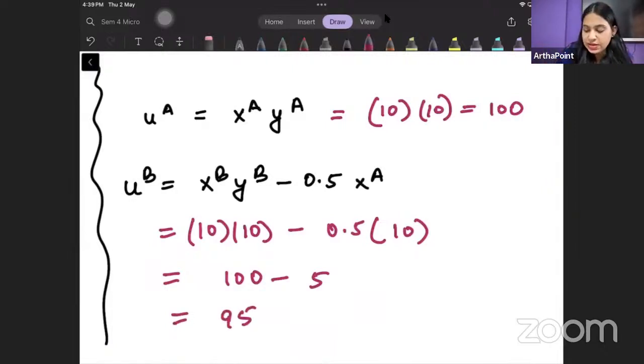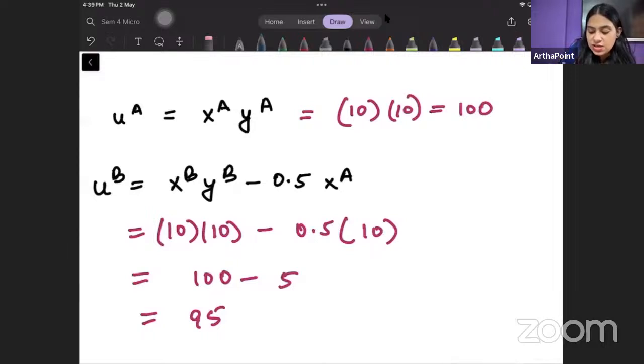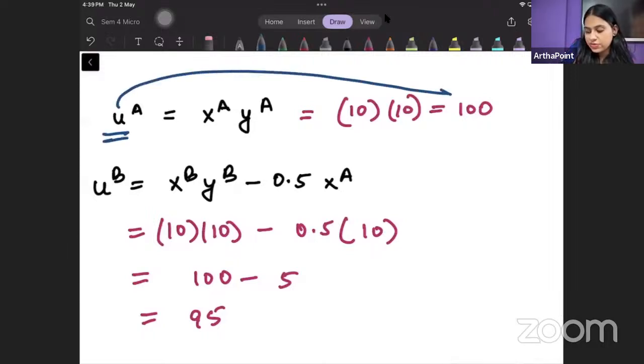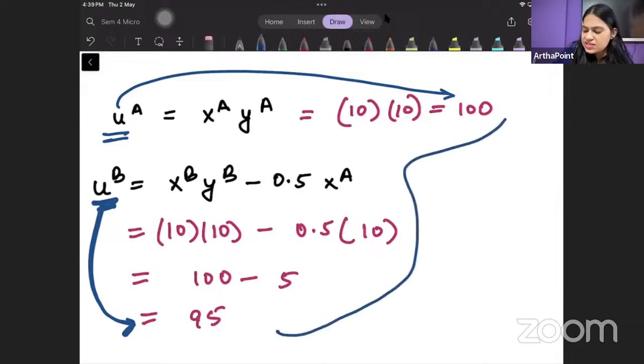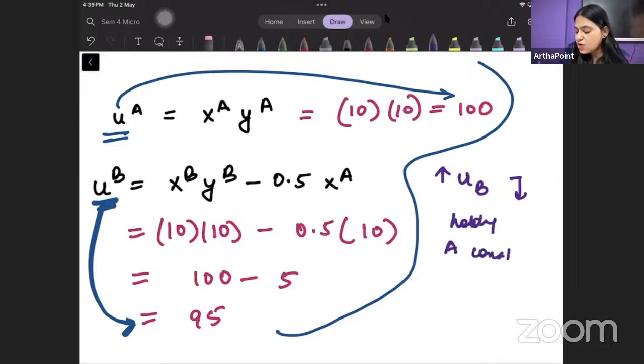एक example ले रहे हैं. तो currently what I am saying ना कि utility of individual A 100 है और utility of individual B 95 आ रहा है. Right, utility of individual B is coming as 95. Now my question is, is there any way in which I can increase the utility of individual B holding the utility of individual A constant? क्या कोई तरीका है कि हम A की utility को 100 पे रखते हुए B की utility बढ़ा पाएँ? Yes, there is a way.